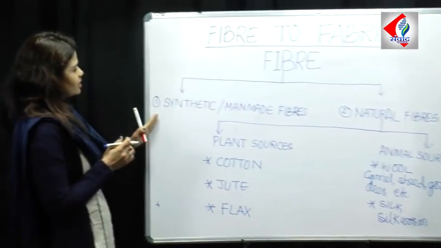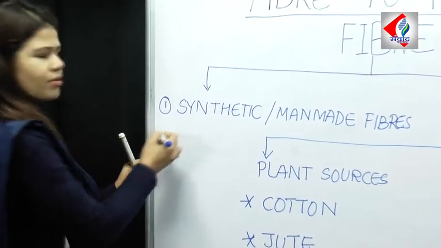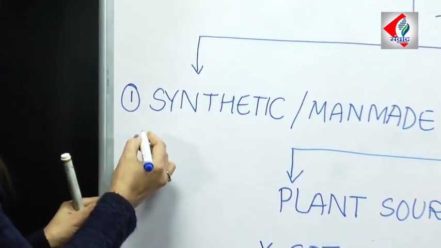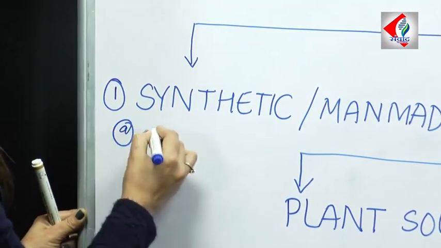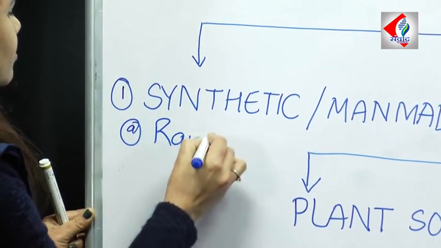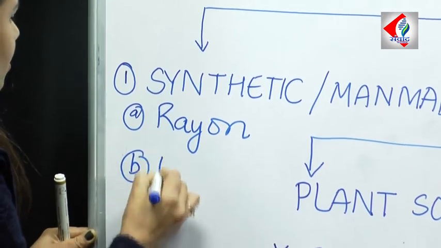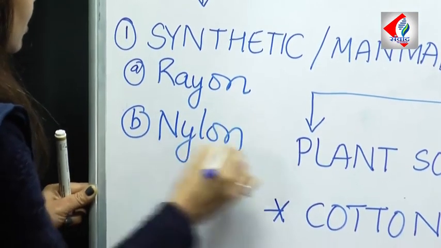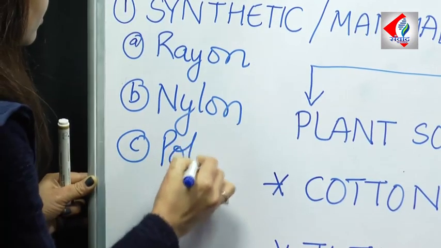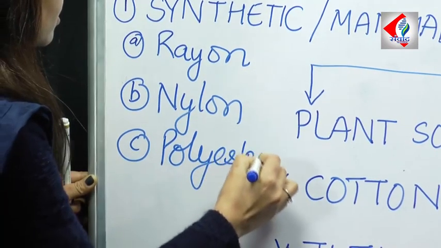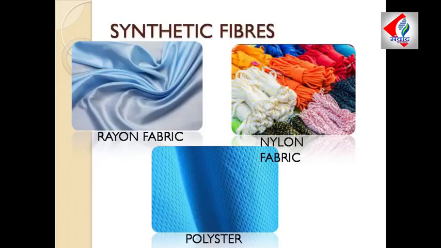So we've left out synthetic fibers here. Let us talk about synthetic fiber. And synthetic fibers can be found as A, rayon, B, nylon, and C, polyester. Now, rayon is also called the artificial silk, and nylon is one of the strongest kinds of synthetic or artificial fiber, and polyester can be made into different kinds of garments which are very easy to use.